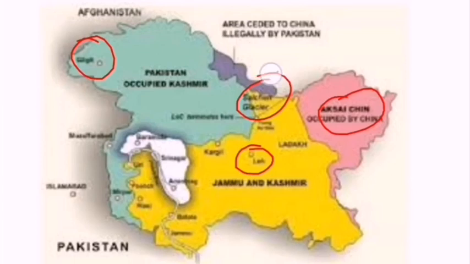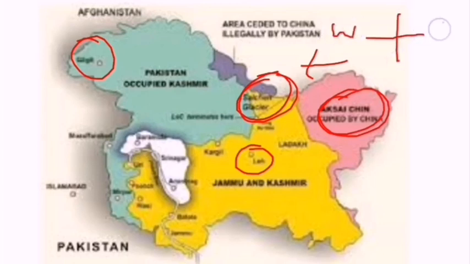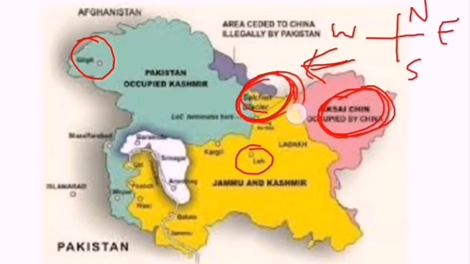Look at this. Siachen Glacier is west side of Akshay Chin. Look at the sides. This is west side, this is east side, south side and north side. So Siachen Glacier is west side of the Akshay Chin. But the option given that Siachen Glacier is east of Akshay Chin. So first statement is incorrect. Second option given that Siachen Glacier is east of Leh, but this is north of Leh, north side of the Leh. So second option also incorrect.